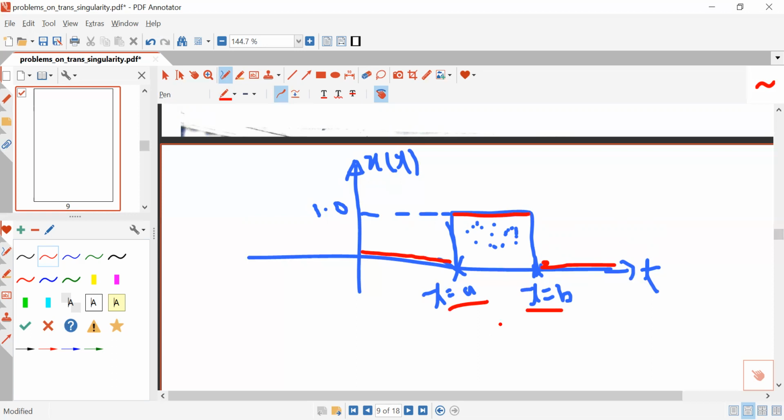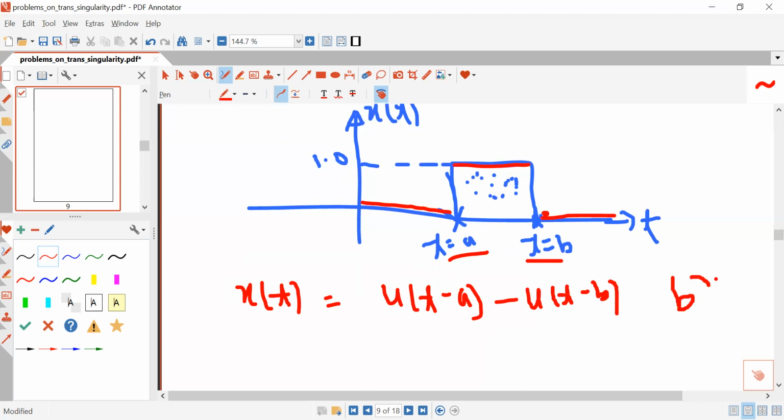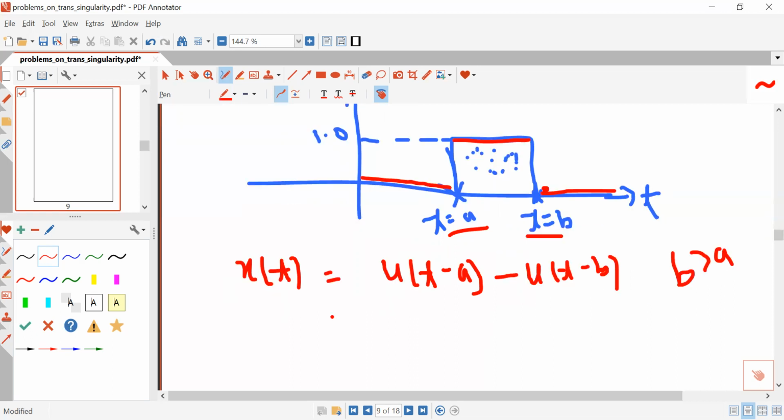How will you write it? So now examine this expression: u(t minus a), this is a shifted unit step, minus u(t minus b). Here b is greater than a. You must note it. Now, what will be the value of this x(t) when t is less than a?